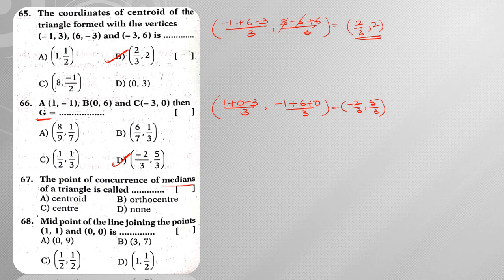Next, the point of concurrence of medians of a triangle is nothing but called the centroid. Next, the orthocenter is the point of concurrence of altitudes. When you are given options, you need to know everything about each and every option, right? Here center is possible only for a circle. Next, midpoint of the line joining the points. Midpoint can be given by 1 plus 0 by 2 comma 1 plus 0 by 2, which is nothing but 1 by 2 comma 1 by 2. Hence the answer is option C, right?